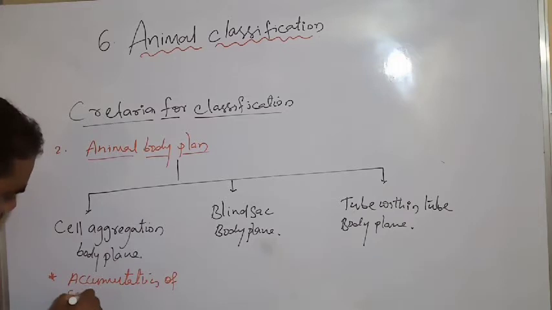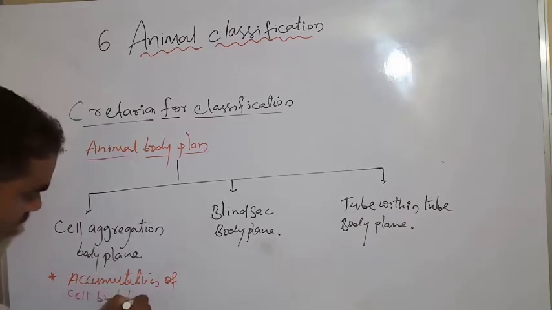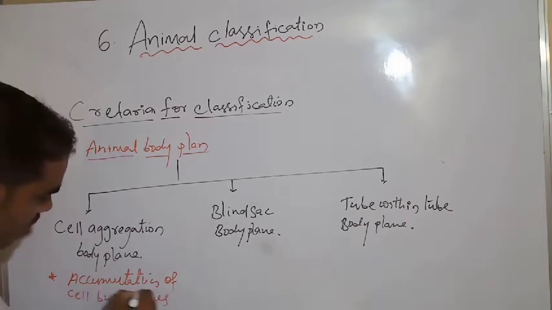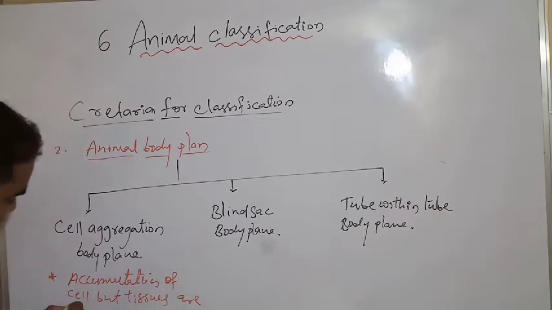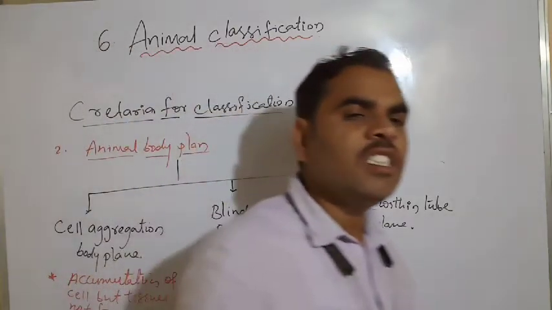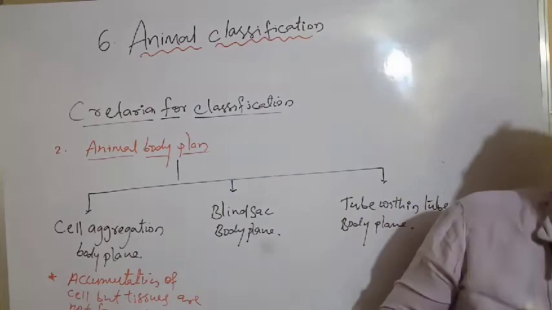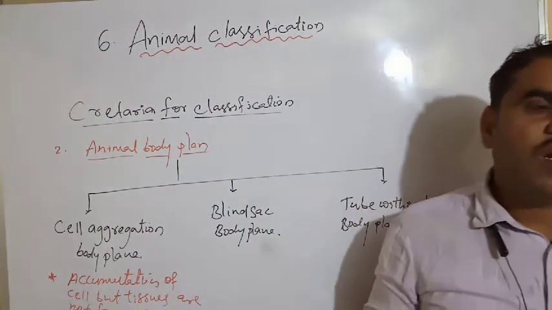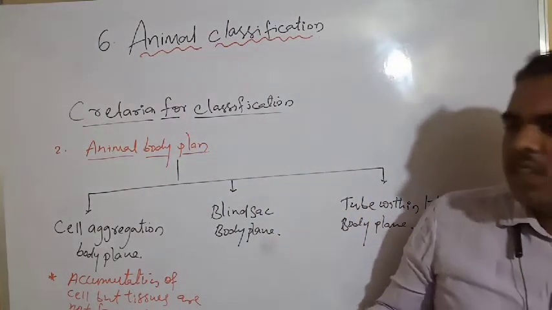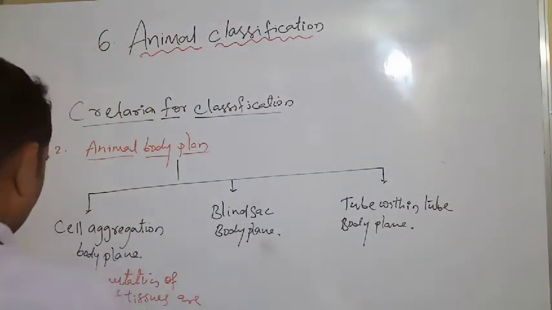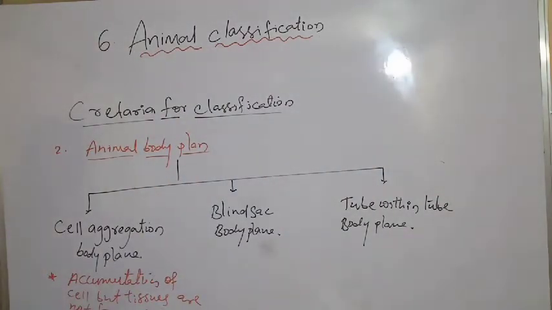Here, accumulation of cells is there, but tissue is not formed. No organ, no nervous system. So there are no organs and no nervous system.